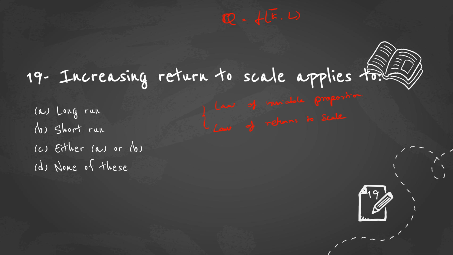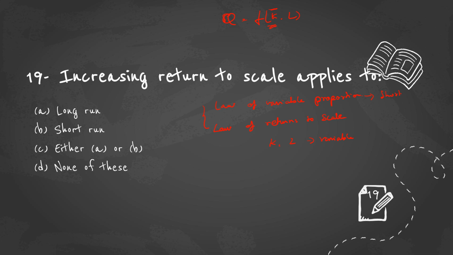So this law deals with the short run because of its nature, as we need to keep one of the inputs constant. Here in the law of returns to scale, both capital and labor are variable. There is no need for a factor input to be kept constant.